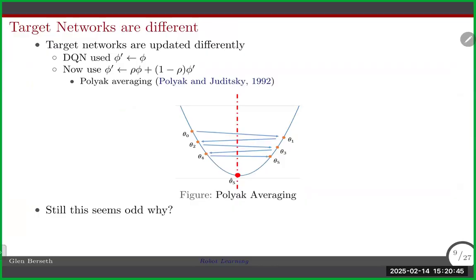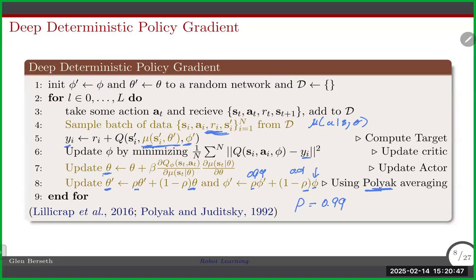Okay. Maybe I'll at least leave you with this one question that we'll pick up more on Wednesday. Isn't line 8 kind of weird? So at least when we were doing target network updates for Q-learning, what was copied was a target network that actually was trained to match the Bellman updates properly. And it was just copying over those parameters. But now this target network is just, let's take a little bit of the parameters from this other model and blend them into our current parameters, kind of like making some sort of soup and we just tossed in an extra ingredient.